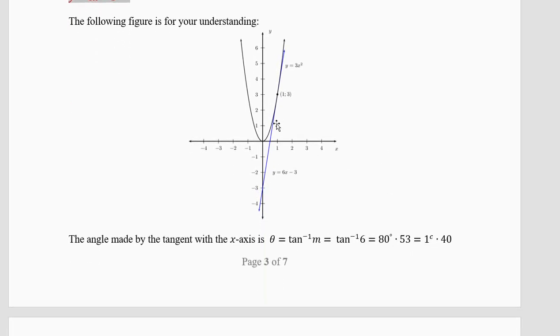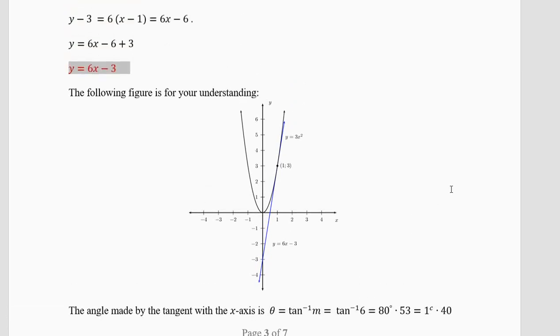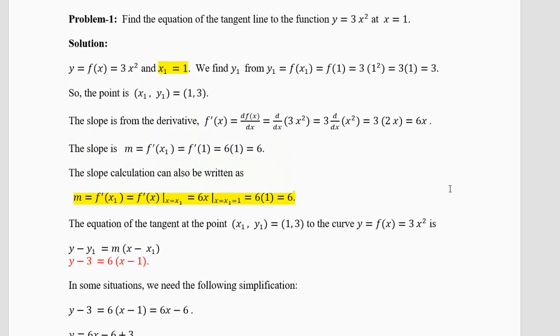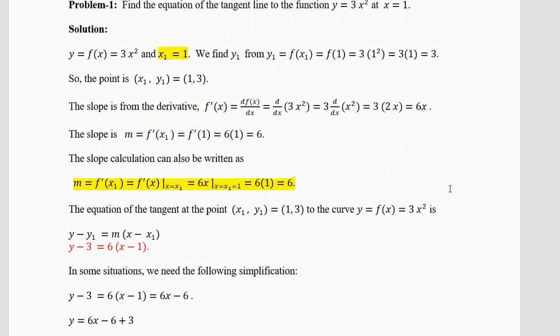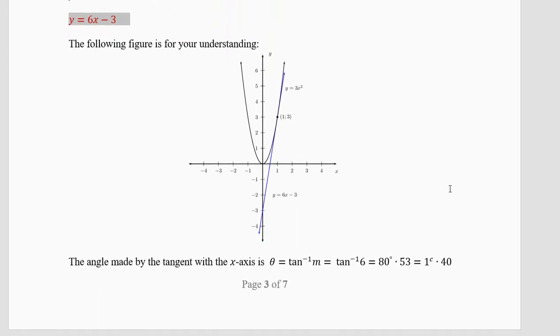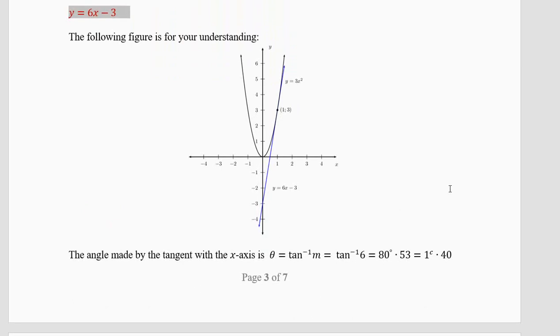Now what's the angle between the blue line and the x-axis? Theta equal to tan inverse m. Tan inverse 6 is about 80.53 degrees. Or you can use radians, you'll get 1.4 radians. This small c means radians, this small circle means degrees. In the other questions, we are not going to draw any diagram and I am not going to calculate the angle. This was a very long example, not a simple example, but the first example. So we saw the angle and we saw the diagram. In the other questions, there will be no diagrams and no angles. There will be only slope and the point.